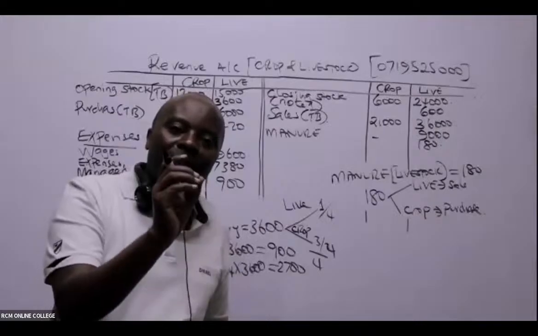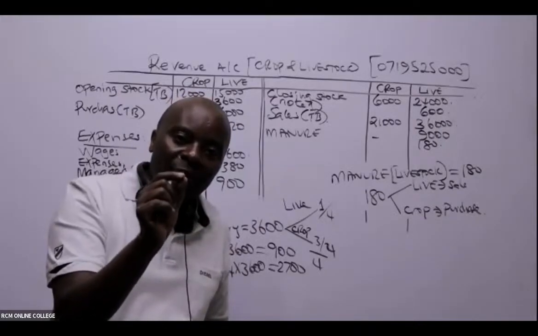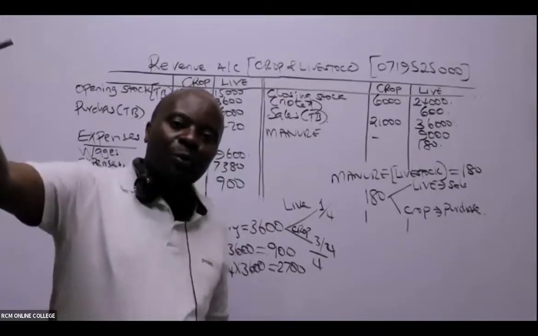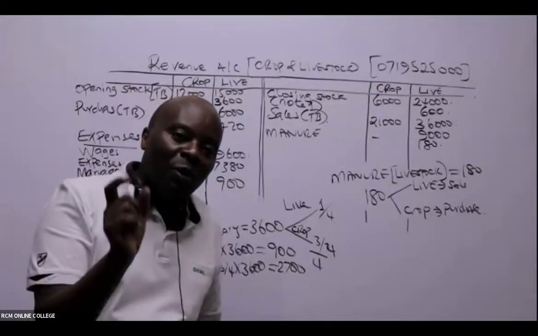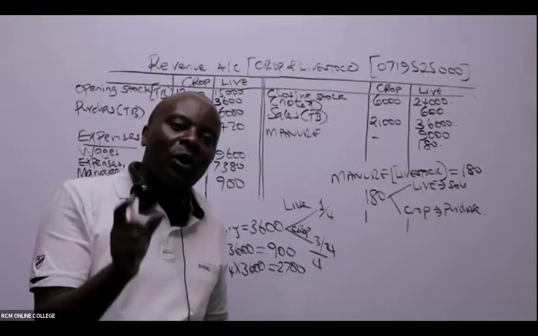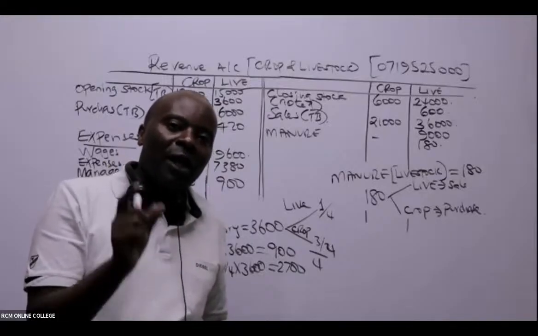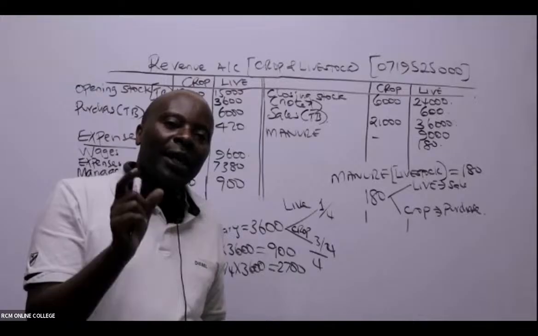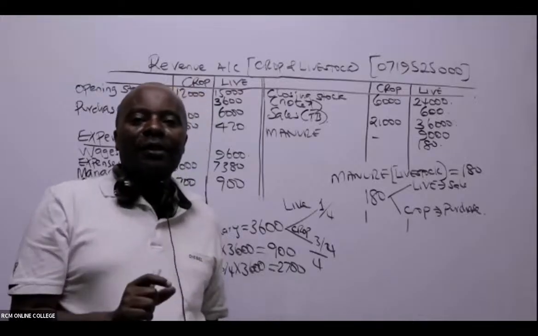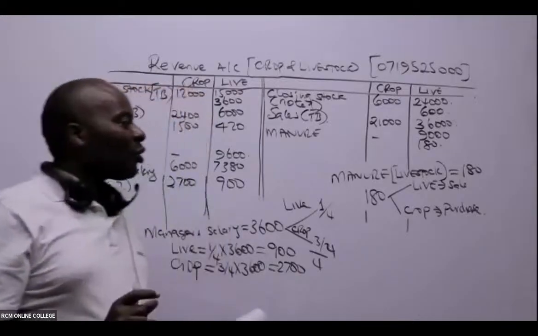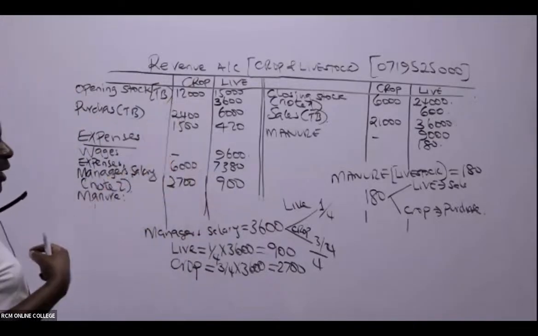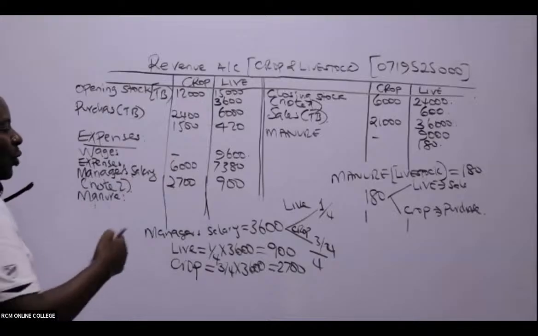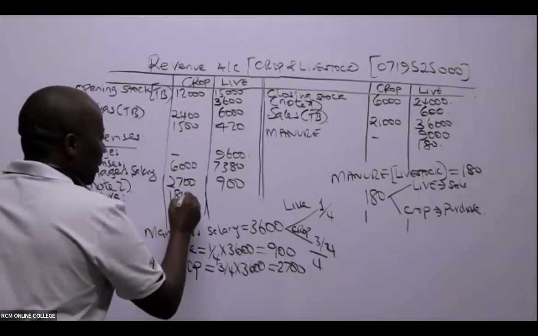So for livestock it's an output, and that automatically will be booked as a sale for the livestock. And for the crop, it is consuming; to the crop, it's an input. So under the crop, we shall put here 180.